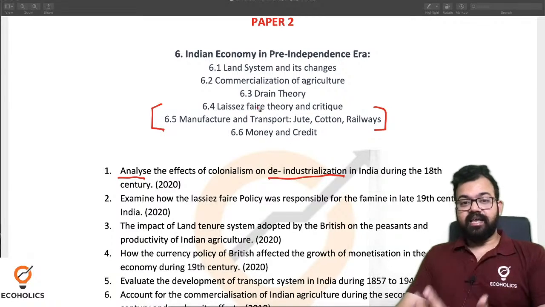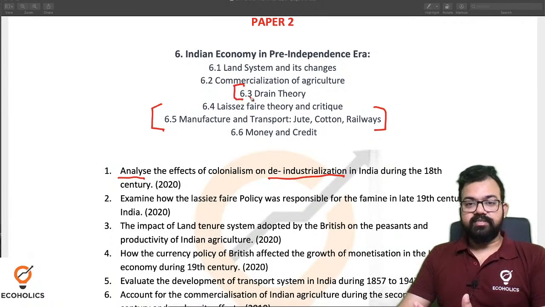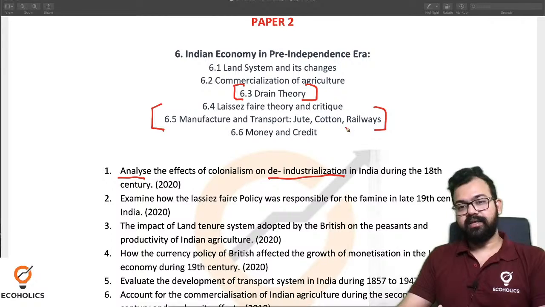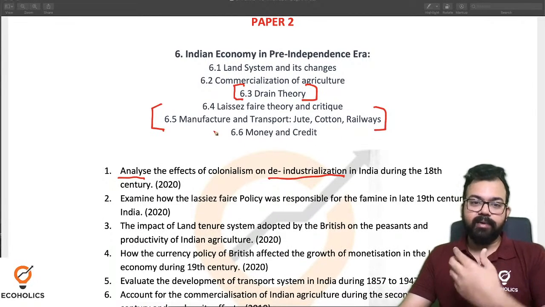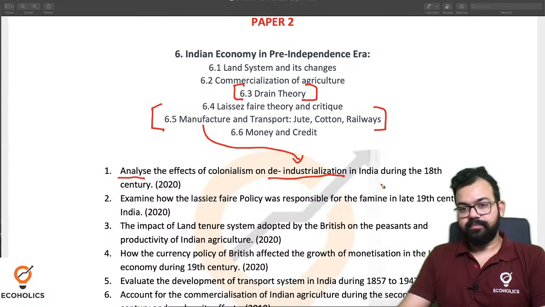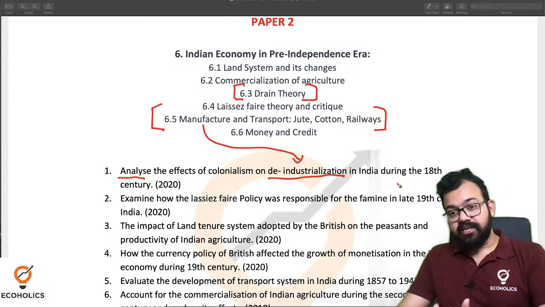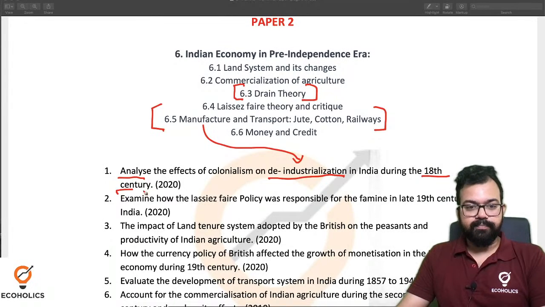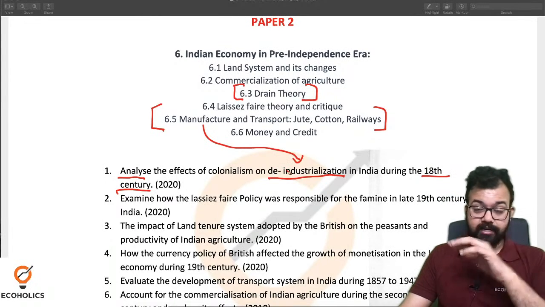Now deindustrialization is part of two things: the drain theory, where the reverse happened, and manufacturing, where industry is directly mentioned in the syllabus. Deindustrialization in India during the 18th century, this is vital, you have to understand.